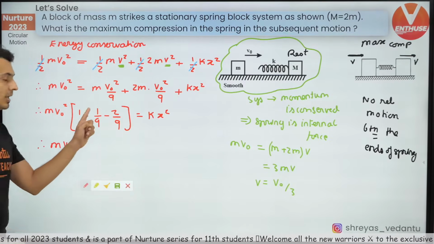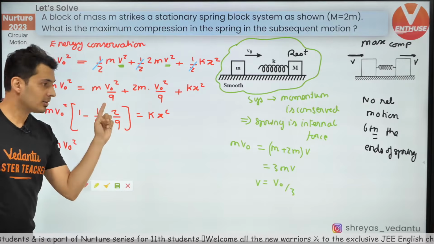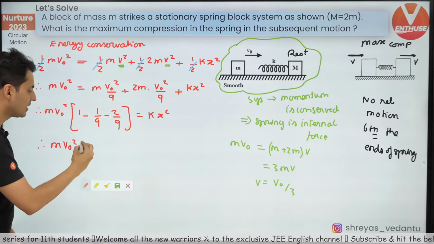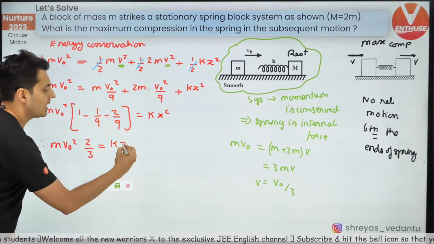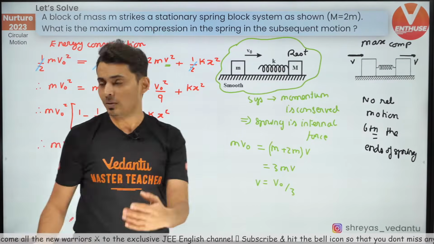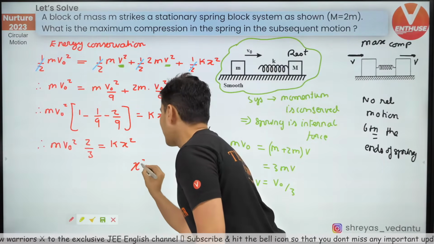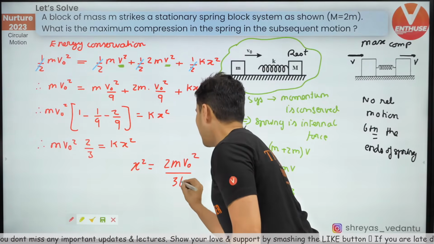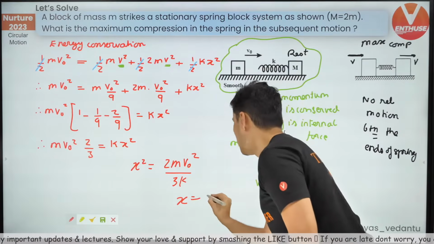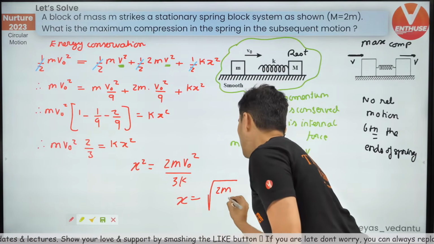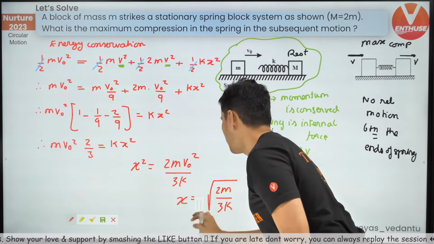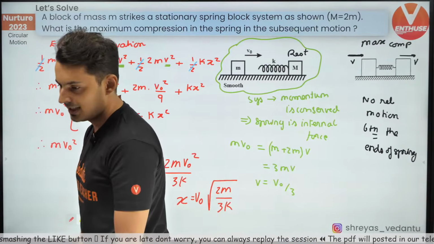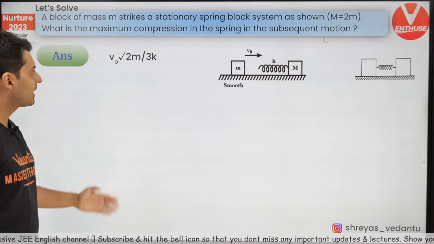Okay, so what will you get? m v naught square. This is 1 plus 2 is 3. This is 3 by 9, which is 1 by 3. 1 minus 1 by 3 is 2 by 3. So I'm just going to write this as 2 by 3 is equal to kx square. So just move this around a little bit. I think you will get the value of x square. What is x square? 2m v naught square by 3k. Therefore, x will be equal to nothing but root of 2m by 3k. And that v naught, I can just shift it outside. So v naught is over here. That's the final answer. Very good. Okay, so the answer is v naught root 2m by 3k.